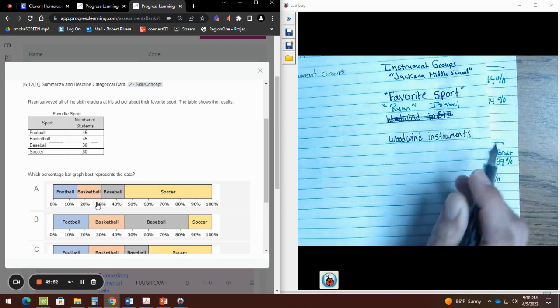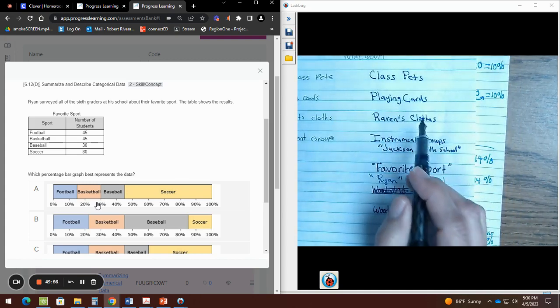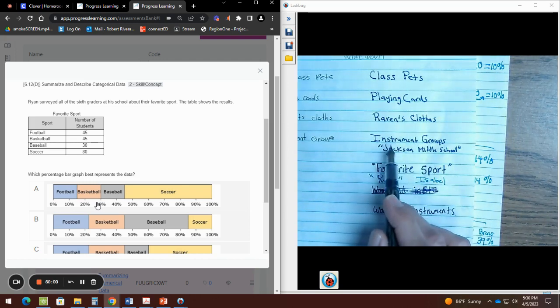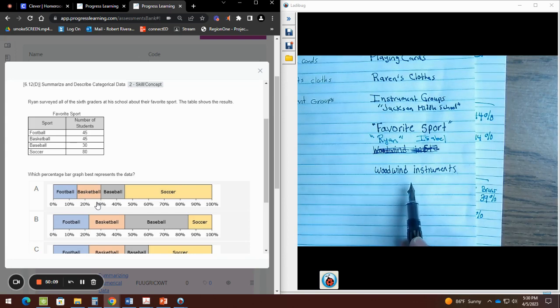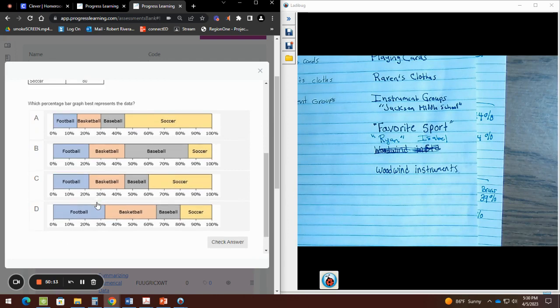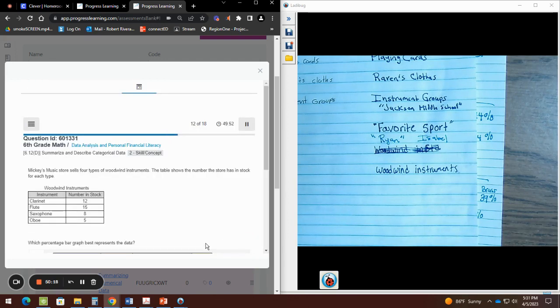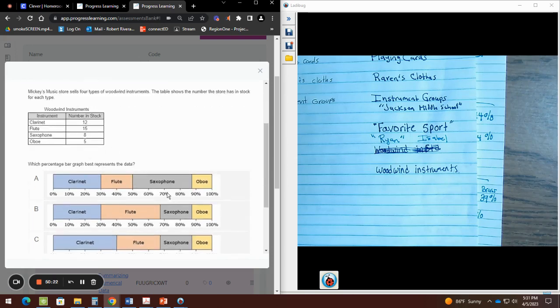So just so you know, so far you have the class pets. That's one question. Playing cards, that would be two questions. Raven's clothes, that would be three. Instrumental groups from Jacksonville School, that's four. Favorite sport, you have Ryan and Isabel, five, six. And woodwind instruments, that would be seven. And that would be your homework for today. Okay? So this one is for homework. The woodwind instruments for Mikey's music, that's for homework.